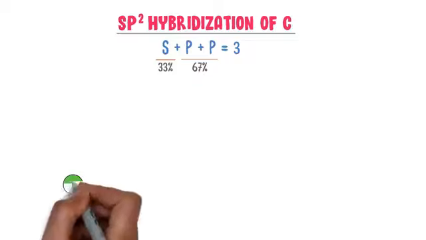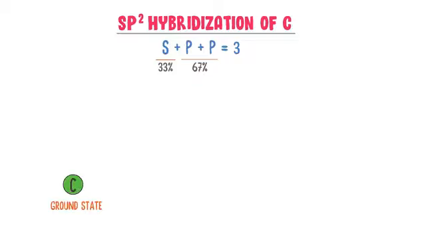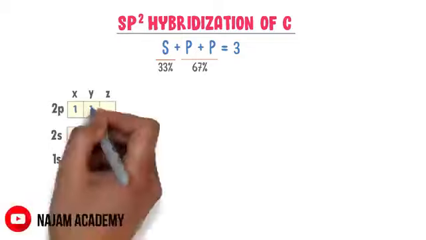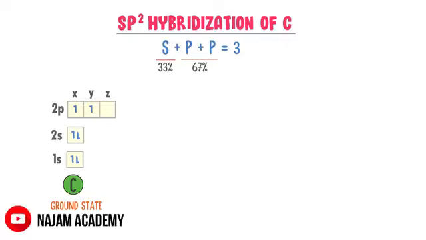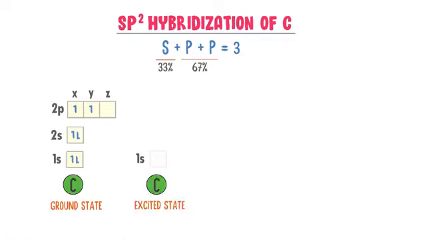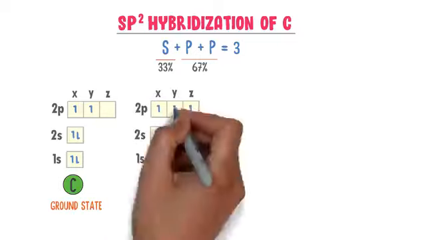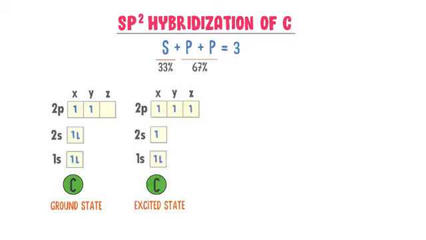Well, again consider carbon in a ground state. We know that 1s has 2 electrons, 2s has 2 electrons, and in 2p there is 1 electron in the x orbital and 1 electron in the y orbital. While in the excited state of carbon, 1s has 2 electrons, 2s has 1 electron, and in 2p there is 1 electron in the x orbital, 1 electron in the y orbital, and 1 electron in the z orbital.